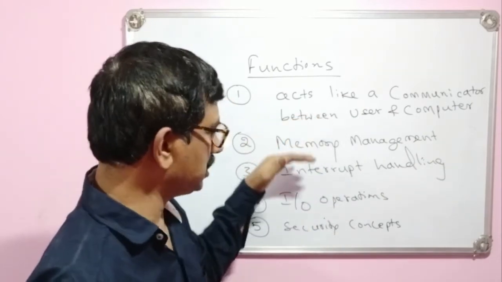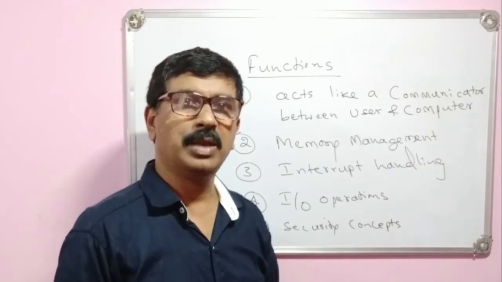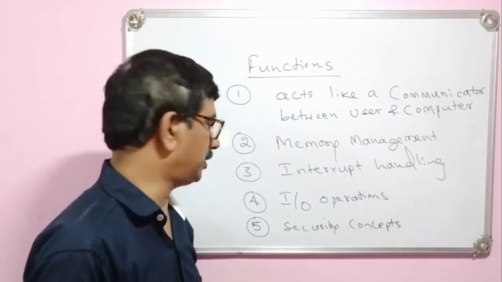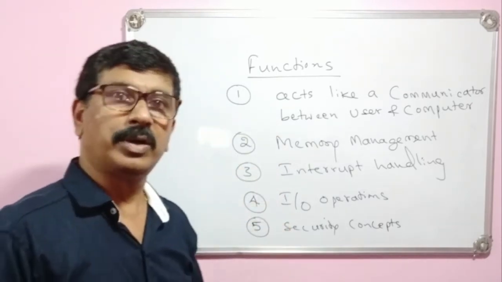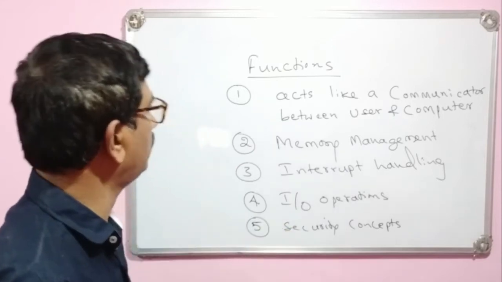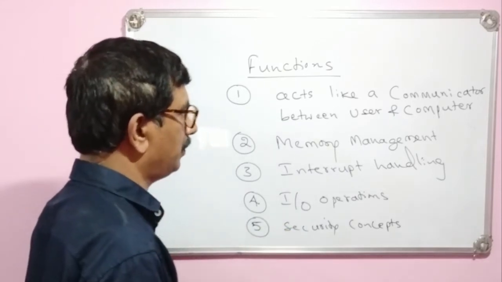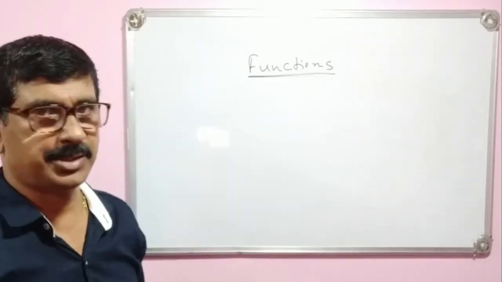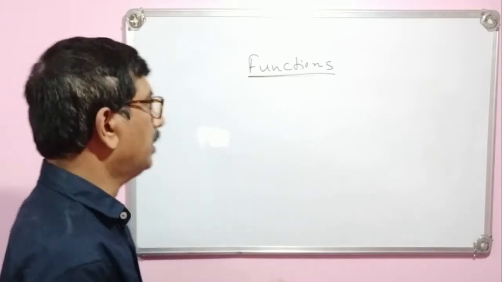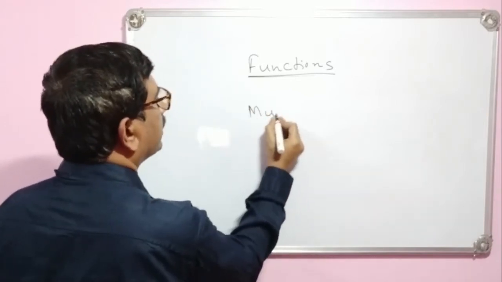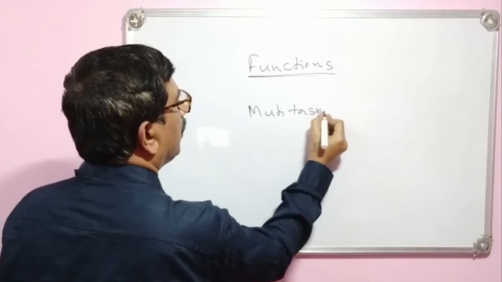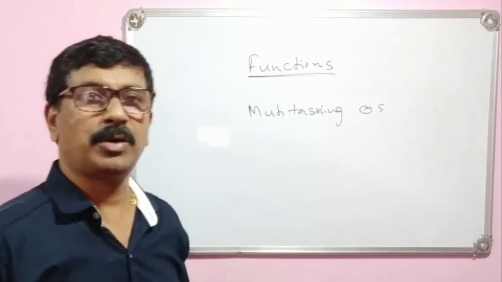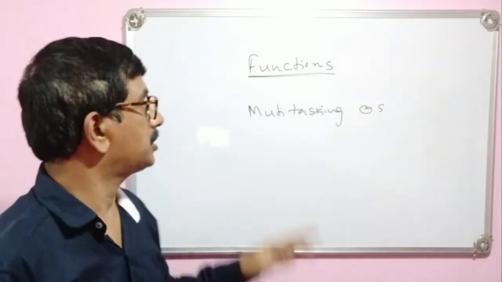So these are the major 5 functions. But along with these, in Unix we will get some more advantages. These are the common functions of an operating system, but along with these 5, we will get some more in the Unix operating system that we will see. The Unix operating system, just like Windows, is one type of multitasking operating system. We can call these the salient features of the Unix operating system.